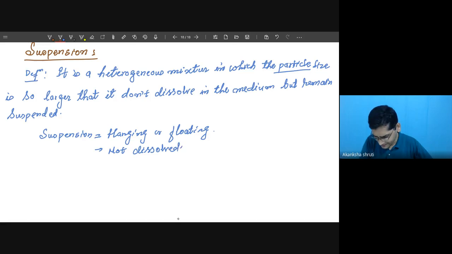Students, there is a difference between dissolving and suspended.